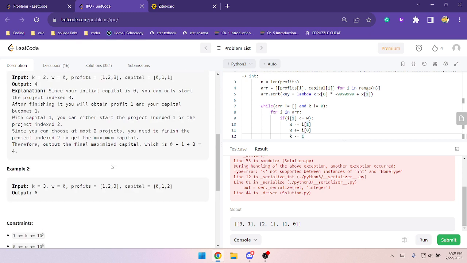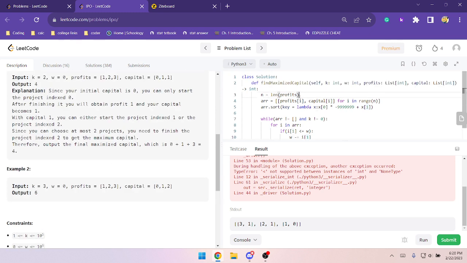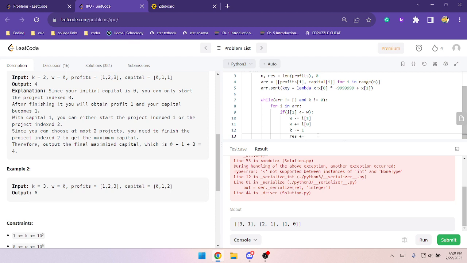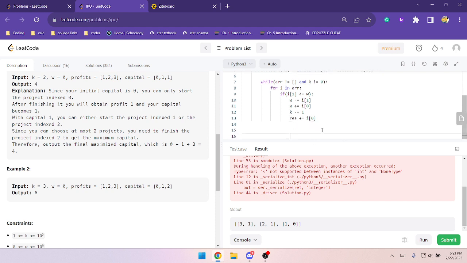You can choose at most k projects. Okay, we need to have our answer too. Res plus equals the W of I of 0, right? Is that it?